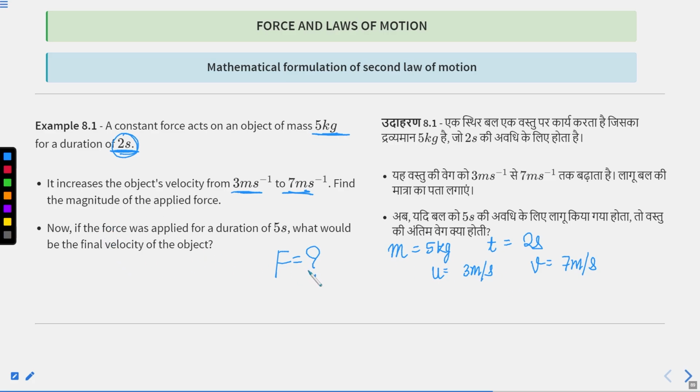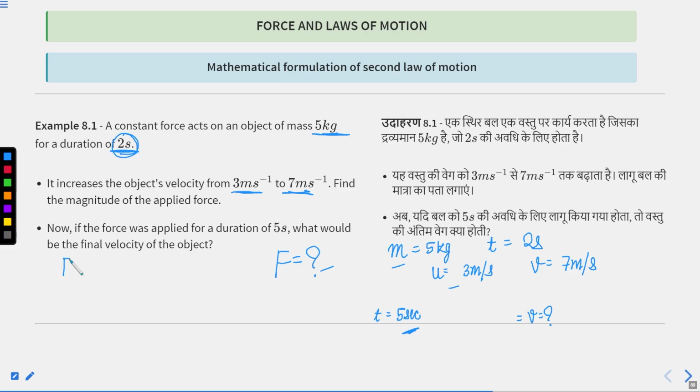You have to calculate the force. Now, if the force was applied for a duration of 5 seconds, so the time period changes, what will be the final velocity? If initial velocity is the same, force is the same, mass is the same, but the time period changes, what will be the final velocity? How are you going to calculate it?